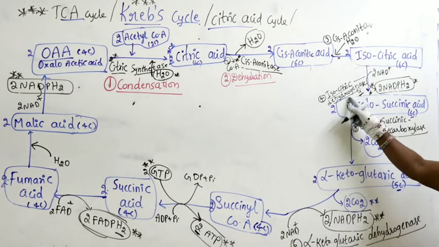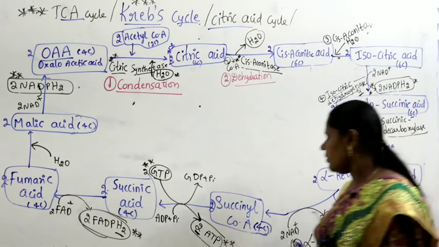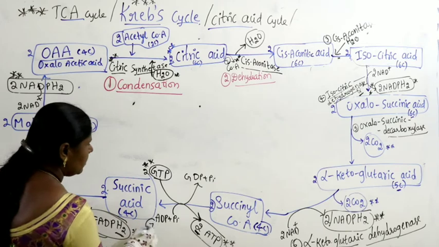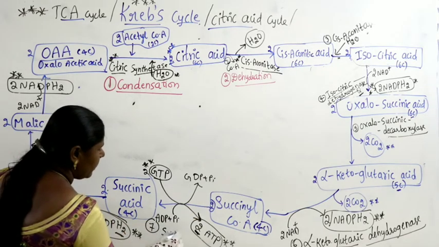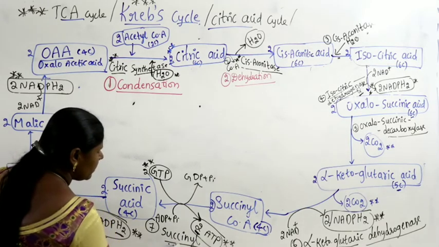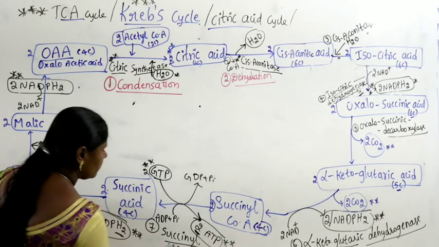Isocitric dehydrogenase, leave one step, next step again dehydrogenase. In between carbon dioxide is going out, so we write decarboxylase, right. Next, here number 7, succinyl CoA is there, so we write succinyl thiokinase. What is the name of the enzyme? Succinyl thiokinase.